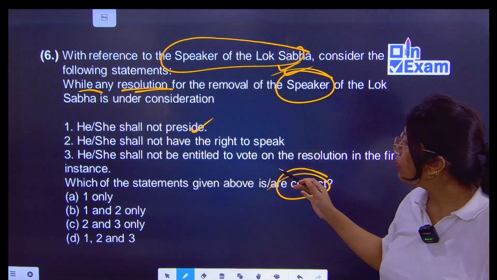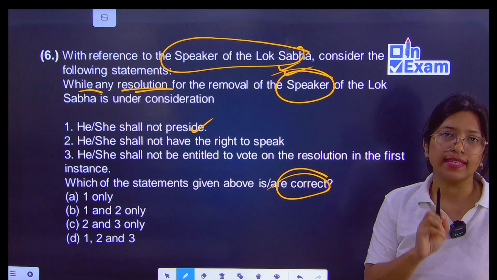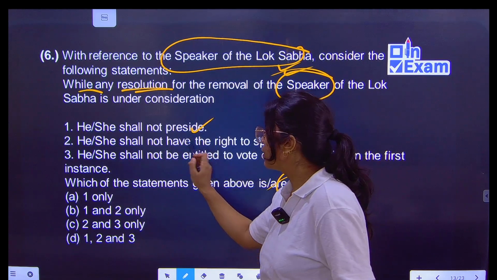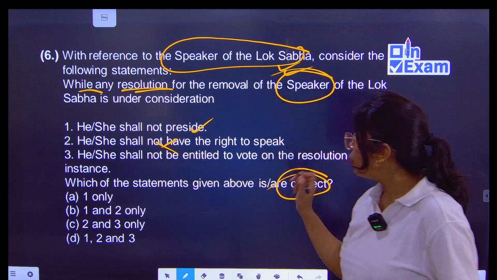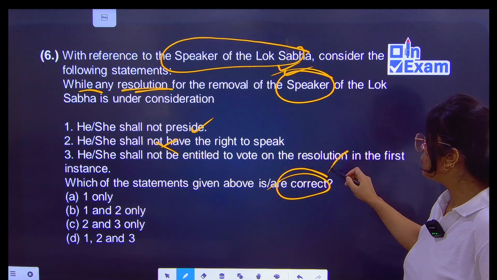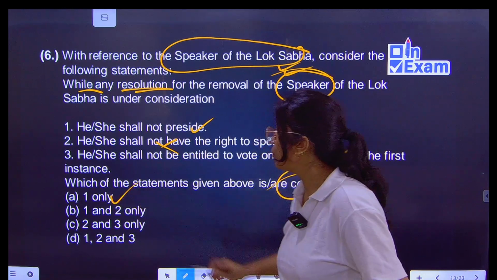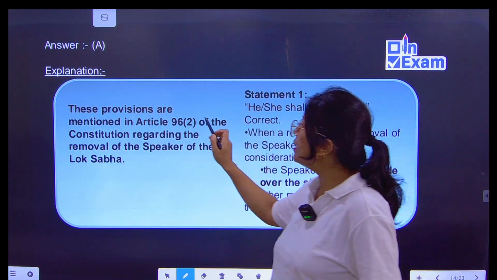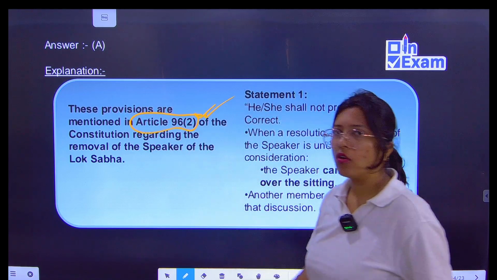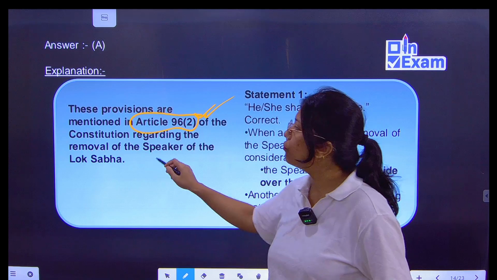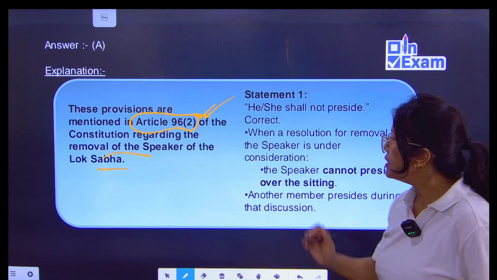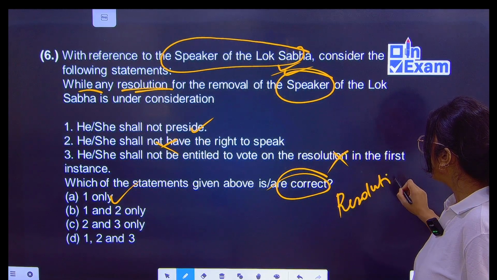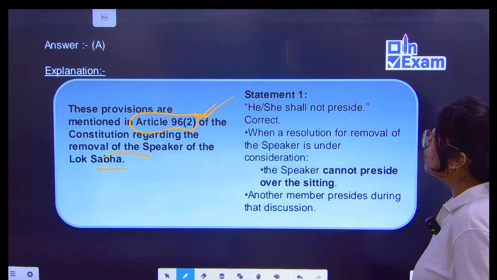He or she shall not have the right to speak, after that he or she shall not be entitled to vote on the resolution in the first instance. So the correct answer will be option A, that is, one only. Which article? Under Article 92 clause 2 of the Indian Constitution, regarding the removal of the Speaker of the Lok Sabha.